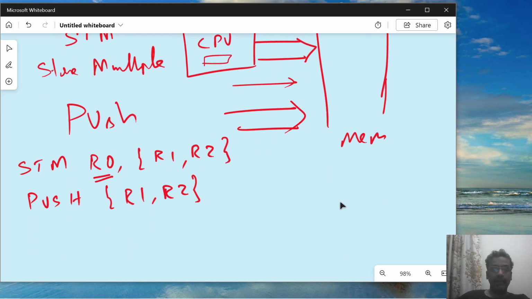Now, what does that mean? In PUSH, I don't mention any base address register. How do I know where to push this value? I am not giving any memory address at all.